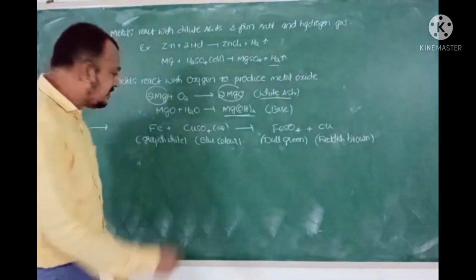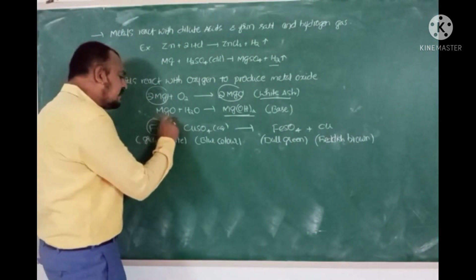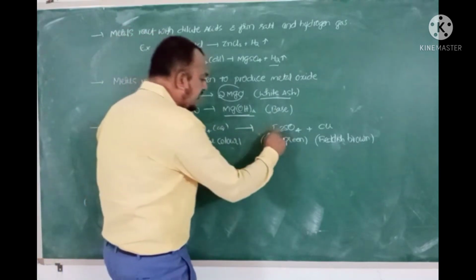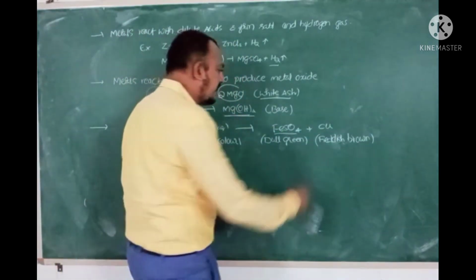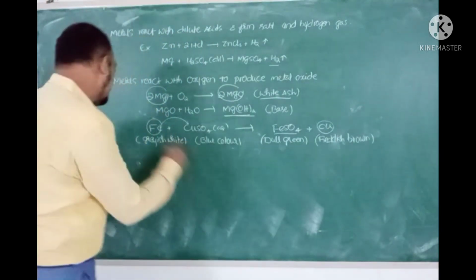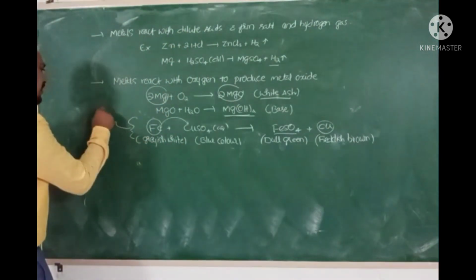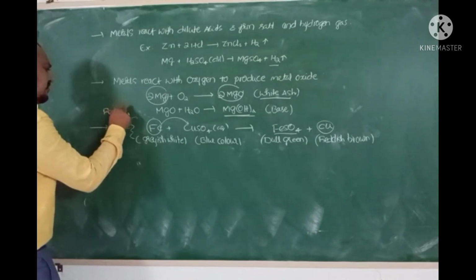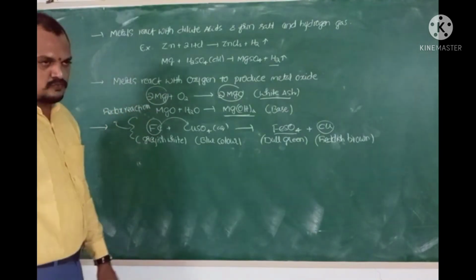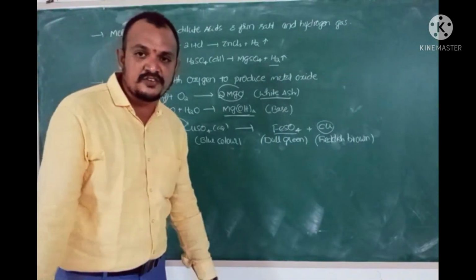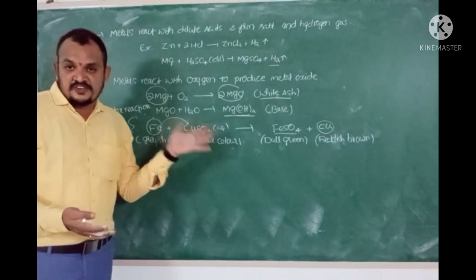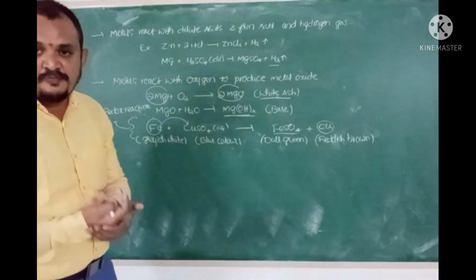Here what's happening is that more reactive iron is displacing less reactive copper from copper sulfate and occupying its place to produce iron sulfate. Here copper is isolated. This is a characteristic redox reaction. From previous discussions you know that it's a redox reaction. Why? Because both oxidation and reduction are taking place. These are some physical and chemical properties of metals.